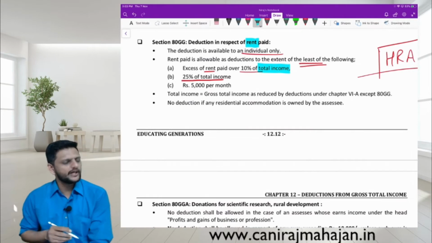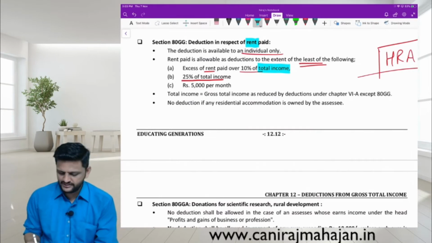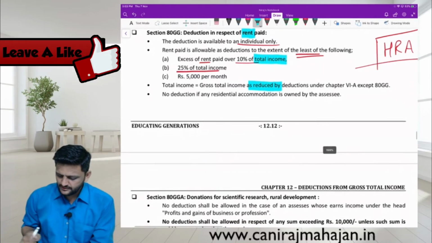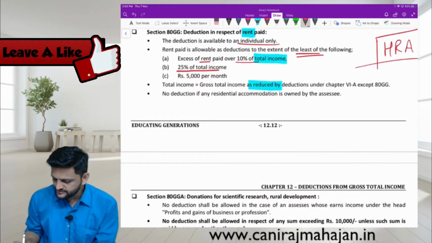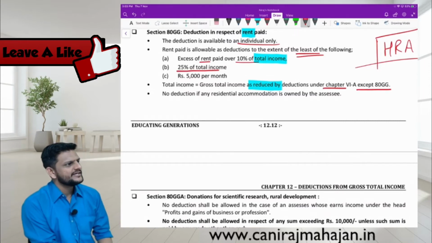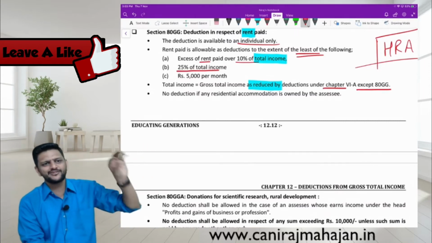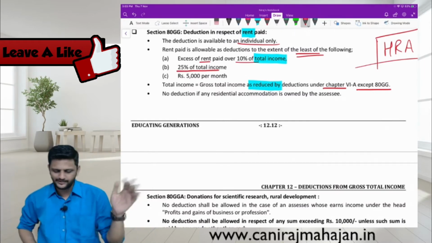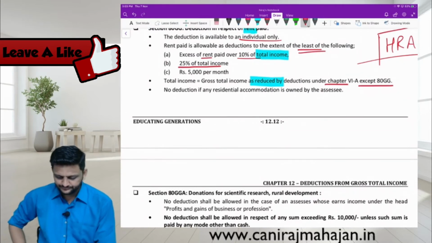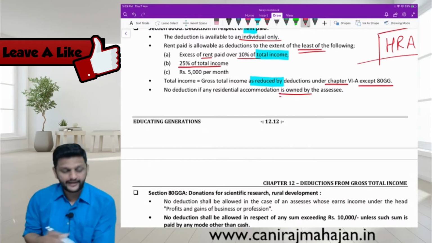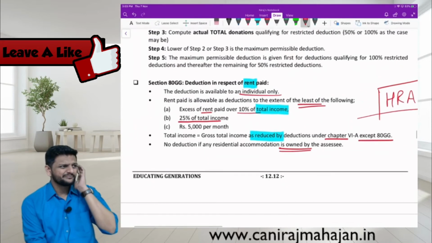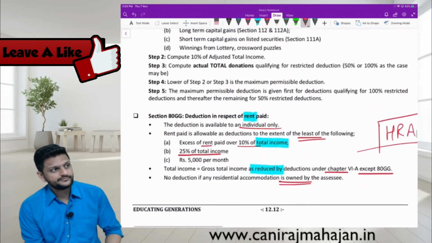Further, total income means GTI as reduced by, that means GTI minus deductions under chapter 6A but except obviously section 80GG. So for the purpose of calculation of 80GG, take all the GTI minus all of the chapter 6A also except 80GG. Then no deduction even if residential accommodation is owned by the assessee. Means what? Which cases can this be? I mean, what cases they are avoiding?